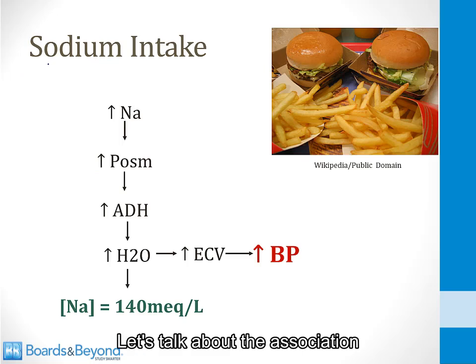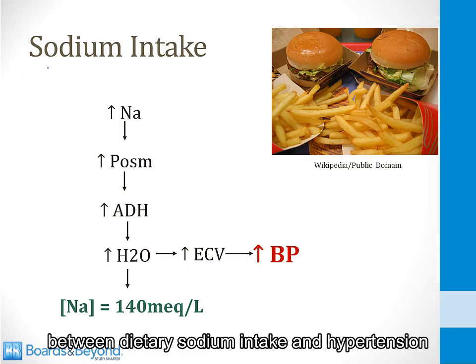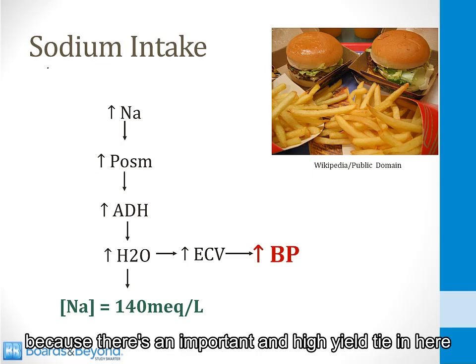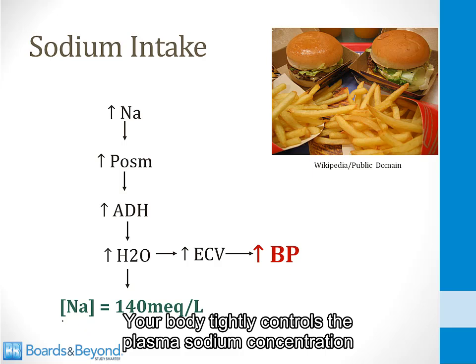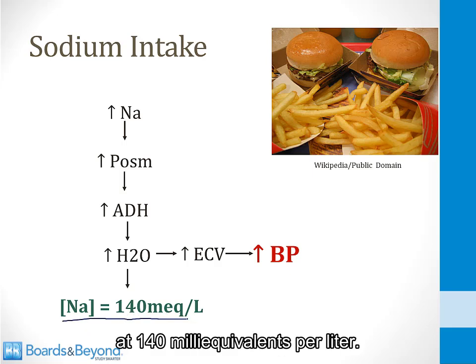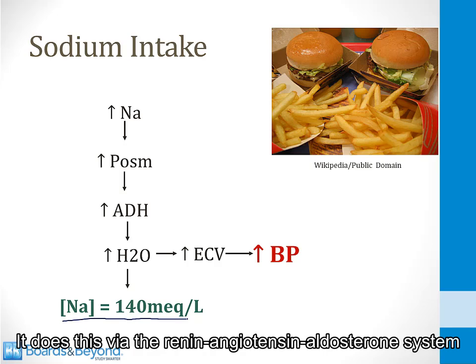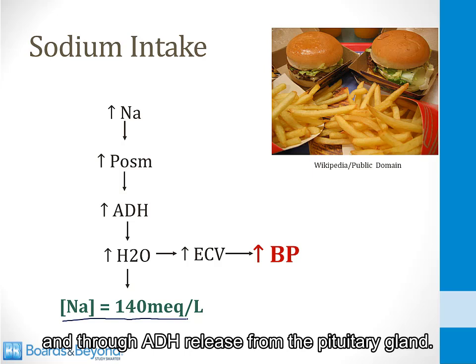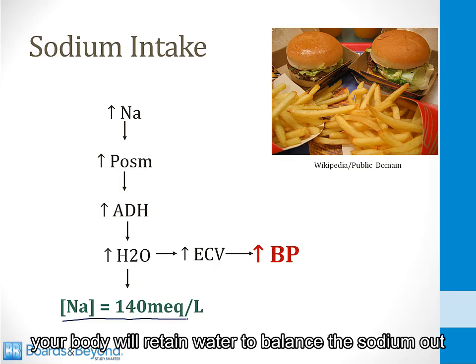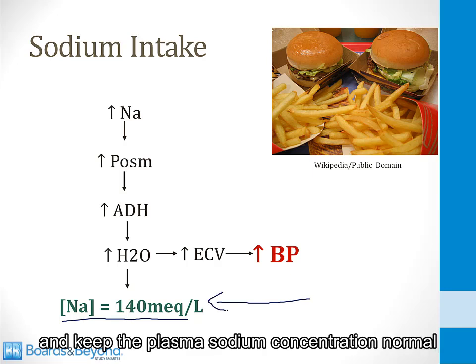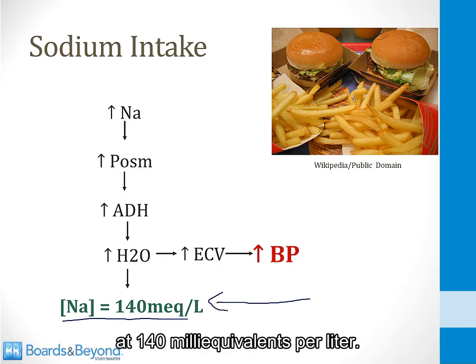Let's talk about the association between dietary sodium intake and hypertension because there's an important and high-yield tie-in here with renal physiology. Your body tightly controls the plasma sodium concentration at 140 milliequivalents per liter. It does this via the renin-angiotensin-aldosterone system and through ADH release from the pituitary gland. What this means is anytime you consume excess sodium, your body will retain water to balance the sodium out and keep the plasma sodium concentration normal at 140 milliequivalents per liter.